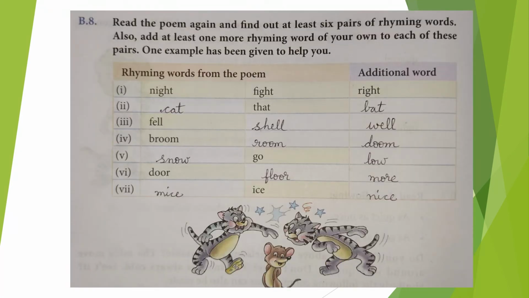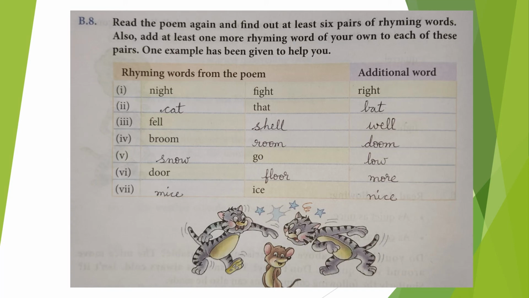Read the poem again and find out at least 6 pairs of rhyming words. Also add at least one more rhyming word of your own to each of these pairs. One example has been given to help you. So here first one word is given. Next we have to find another rhyming word from the poem, and in the third column we have to write additional rhyming word which is not related to the poem. Night, rhyming word is fight from the poem, and right is additional word. The same way we have to fill the remaining blanks.